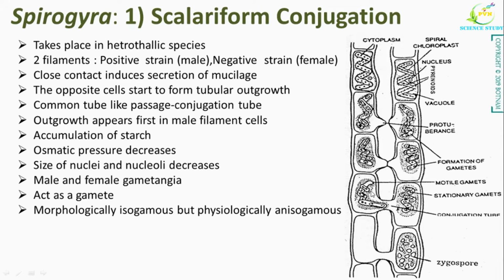The male gamete which is active passes through the conjugation tube, as you can see here in this diagram, and unites with the less active gamete, that is the female gamete, present in the other cell, and zygospore is formed as a result of the conjugation. This male gamete is haploid, female gamete is also haploid, but the union of these two haploid gametes results in the formation of zygospore, which is diploid, that is 2n in nature.